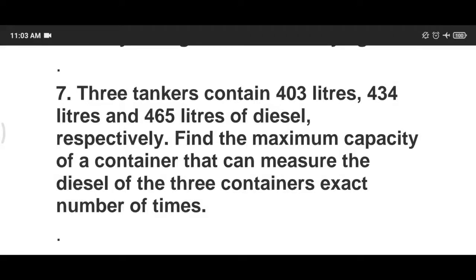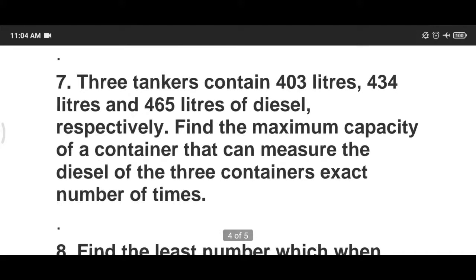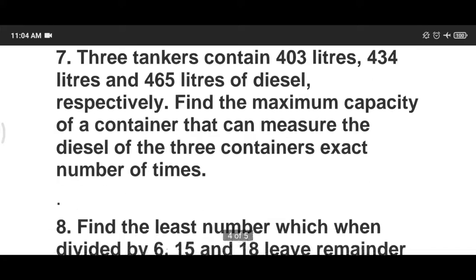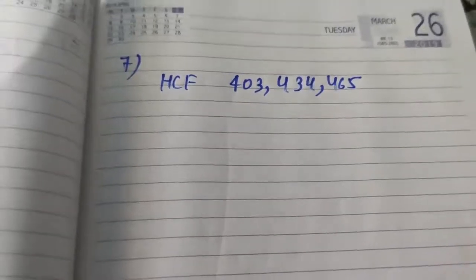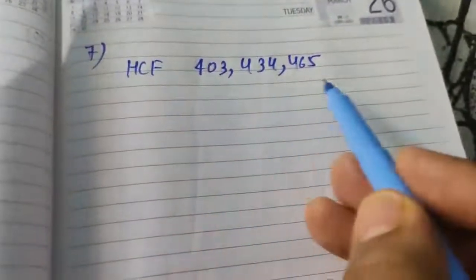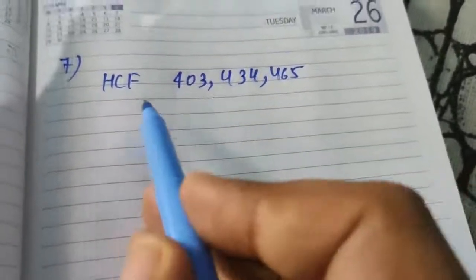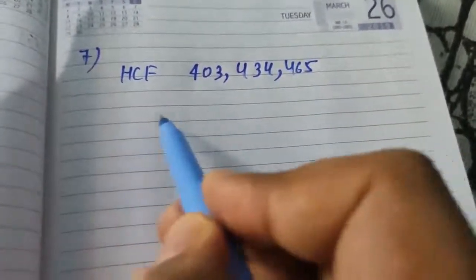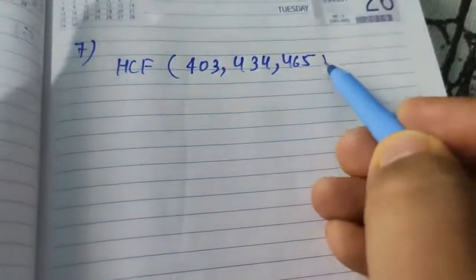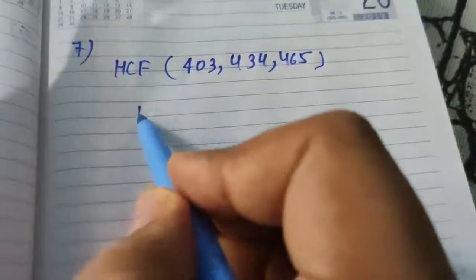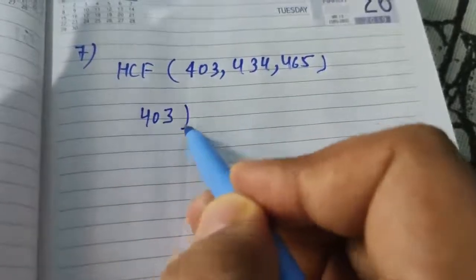Question number 7. 3 tankers contain 403 liters, 434 liters and 465 liters of diesel respectively. Find the maximum capacity of a container that can measure the diesel of the 3 containers an exact number of times. In this question we have to find the HCF of these 3 numbers, and HCF we can find by long division also. We have to find the HCF of these 3 numbers to get the maximum capacity. So we will do it by long division.